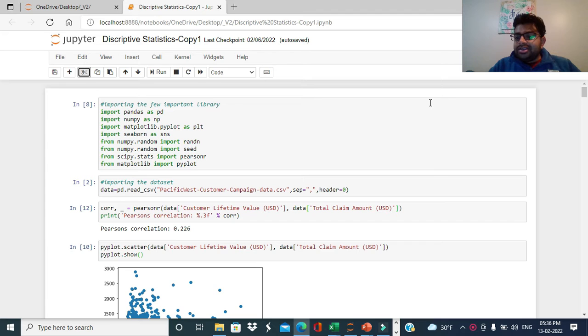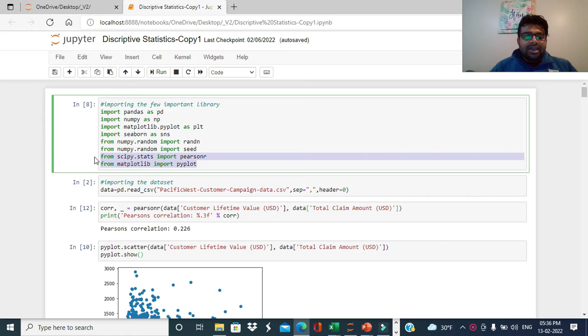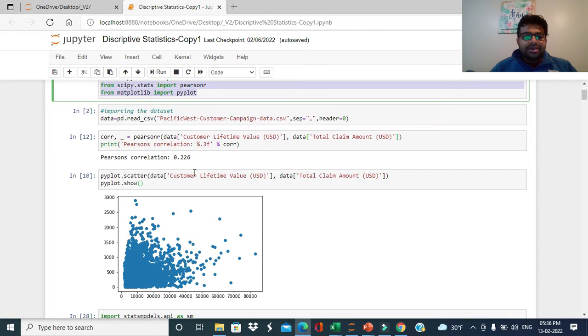And as I said earlier, correlation will give you the directionality of the effect as well as the magnitude. However, regression is going to give you how one variable is going to affect another variable. So let's go ahead and see how we can calculate it. I have activated the SciPy library here, and I am using the same dataset that I have shown you earlier.